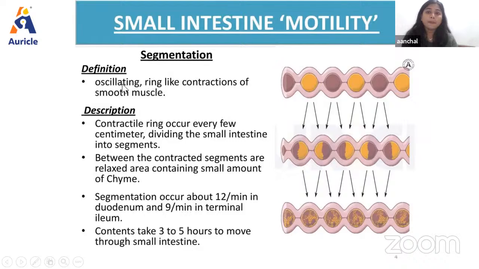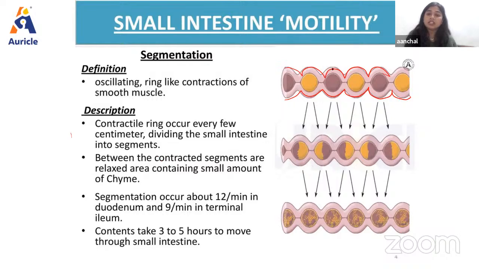Then we have another thing, the segmentation we're going to discuss. So why is this movement known as segmentation? Because in this the small intestine is divided into some segments, as we can see. So that's why this movement is known as segmentation movement, right? There will be contractile rings occurring every few centimeters, dividing the small intestine into segments. Between contracted segments are relaxed areas containing small intestine of kind.